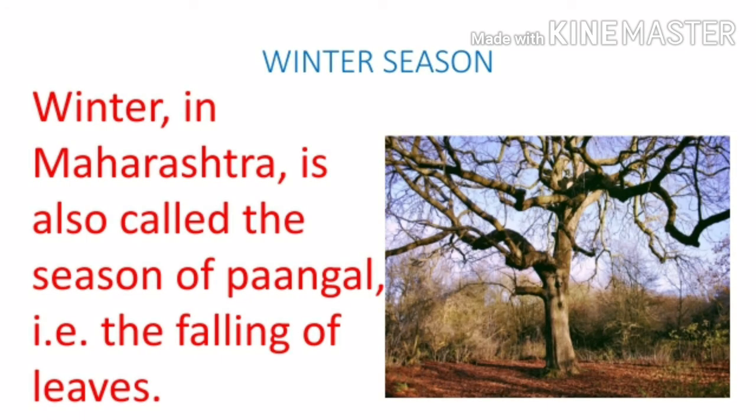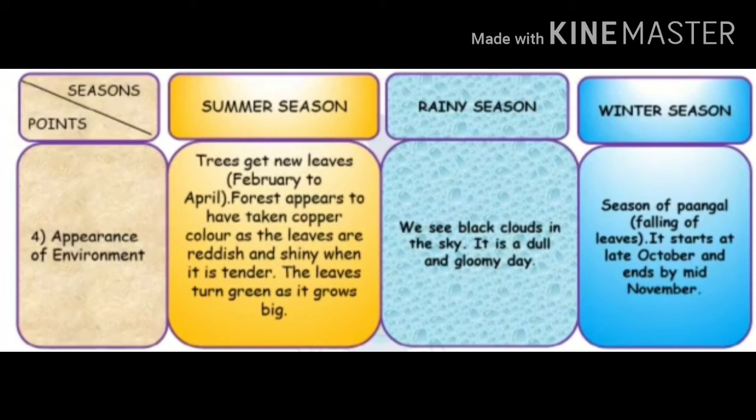Now the winter season. In Maharashtra, the winter season is also called the season of Pangar, that is, the falling of leaves. Now we are going to see the appearance of the environment. In the summer season, trees get new leaves, that is from February to April. Forests appear to have taken a copper color as the leaves are reddish and shiny. When it is tender, the leaves turn green as it grows big.